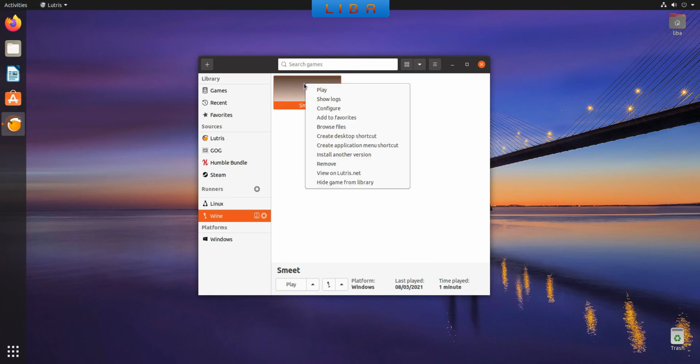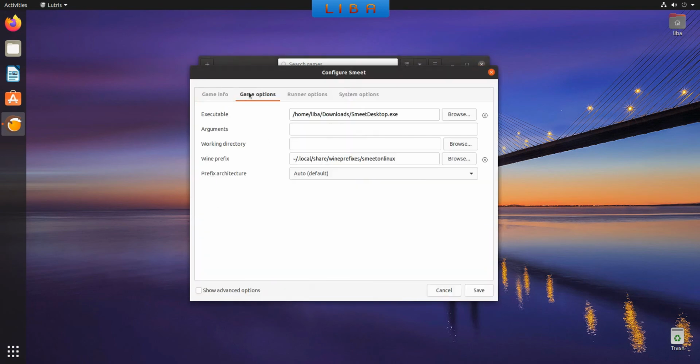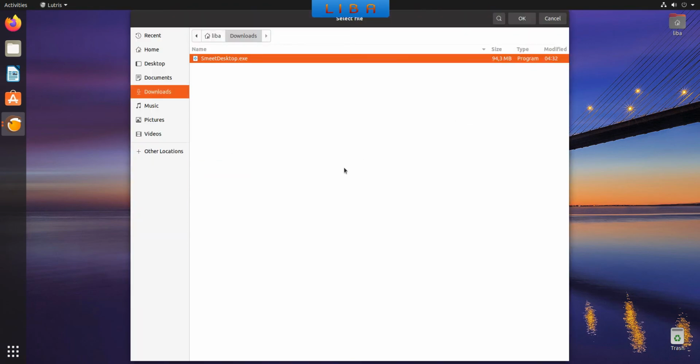Right-click on Smeet and click on Configure. Click on Game option. Now I change the executable file. You remember I added here smeetdesktop.exe. It's a Smeet installer. Click on Browse. And now I add the Smeet launcher.